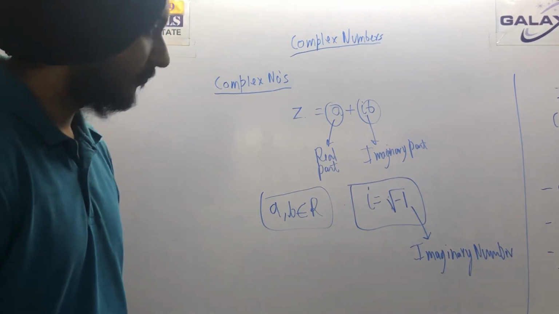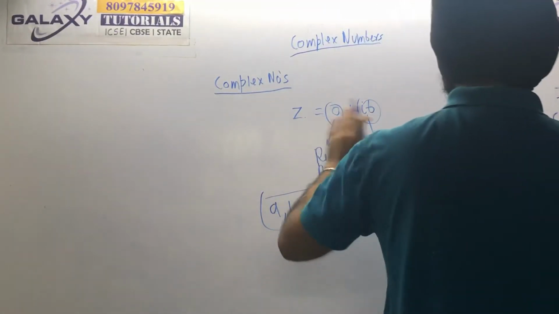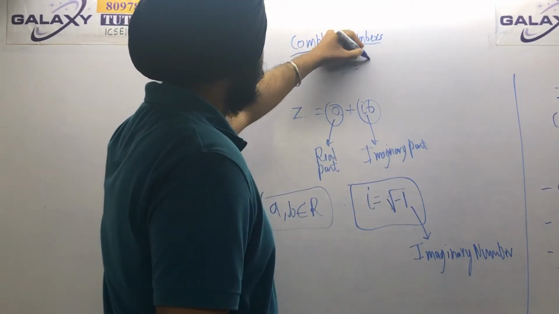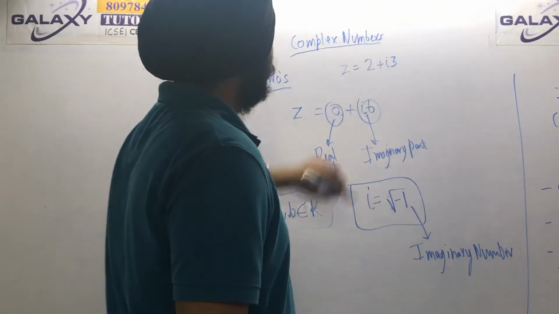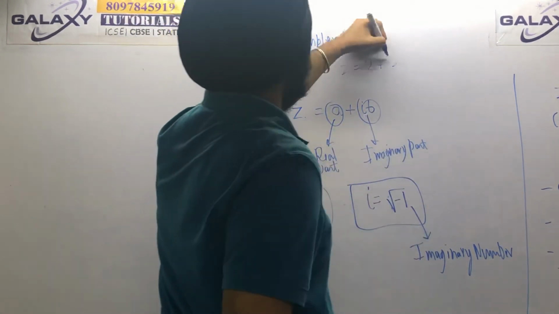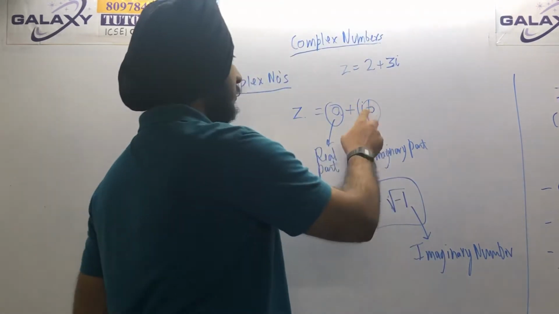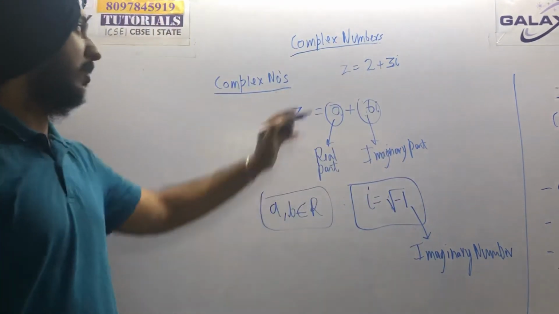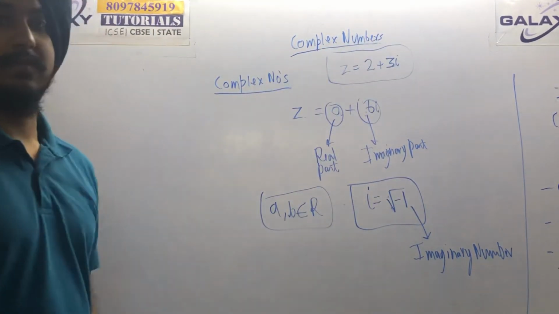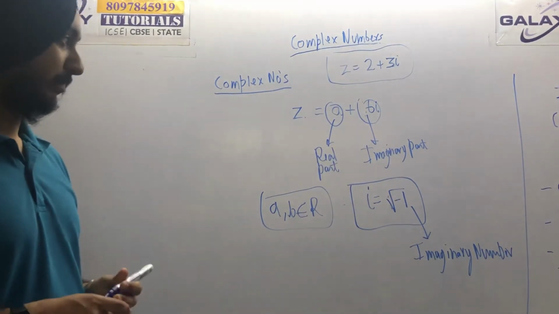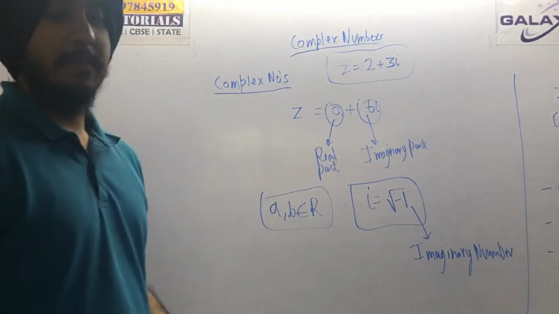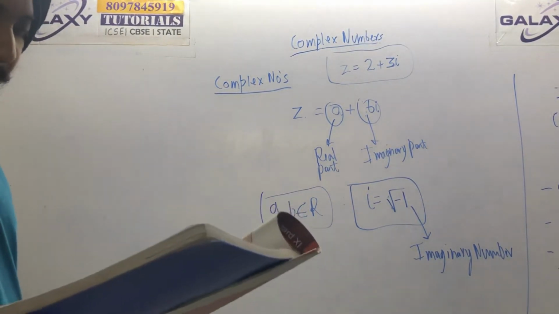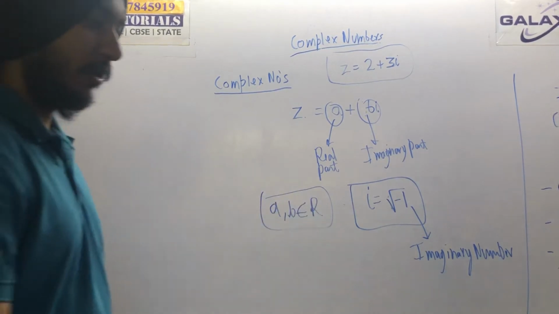So this was about this. Let me give you an example. If you see a number in this form, generally it is written like 3 iota, with iota after the number, though you can write it the other way, not a problem. So 2 plus 3 iota, this is a complex number. This was just the basic idea that I was giving you of complex numbers. Now there are some properties that we are going to do.